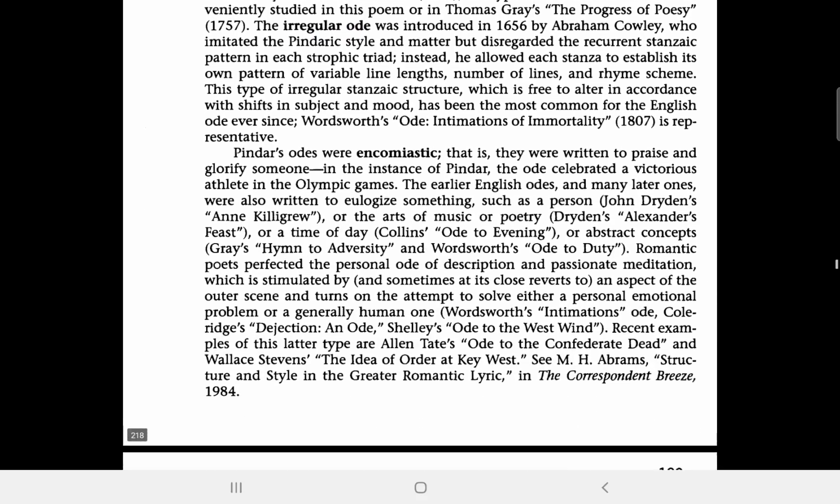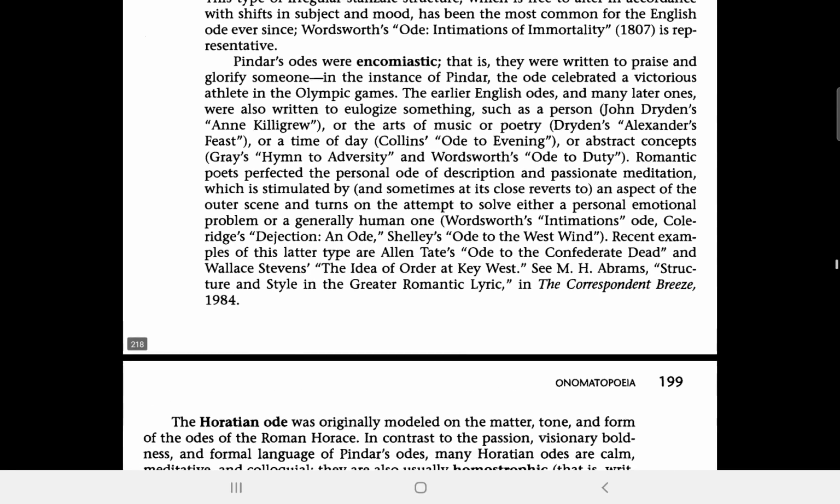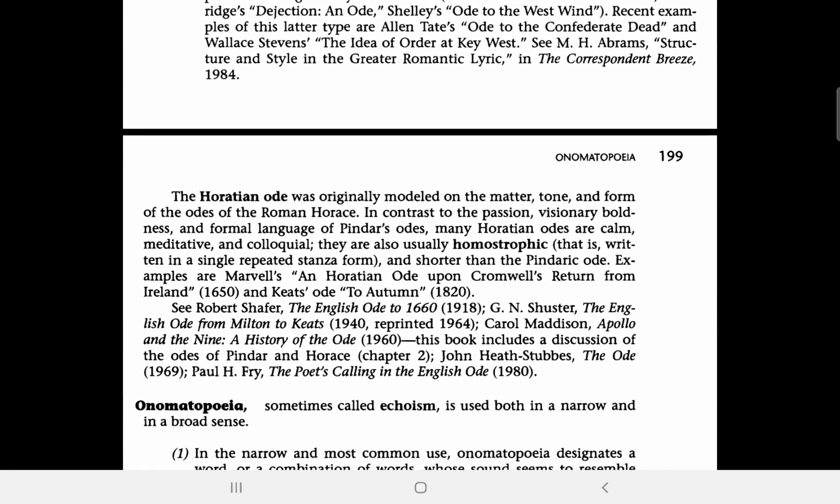Actually, the entire presentation was based on these two books. That's why you will find common names over here. I can give you some names. Obviously the most prominent name we have here is To Autumn. This is a very common one, one of the most perfect odes ever written, by John Keats. Apart from this, we have some other names also. You can see the list over here. You can check this one. So these are the two books.